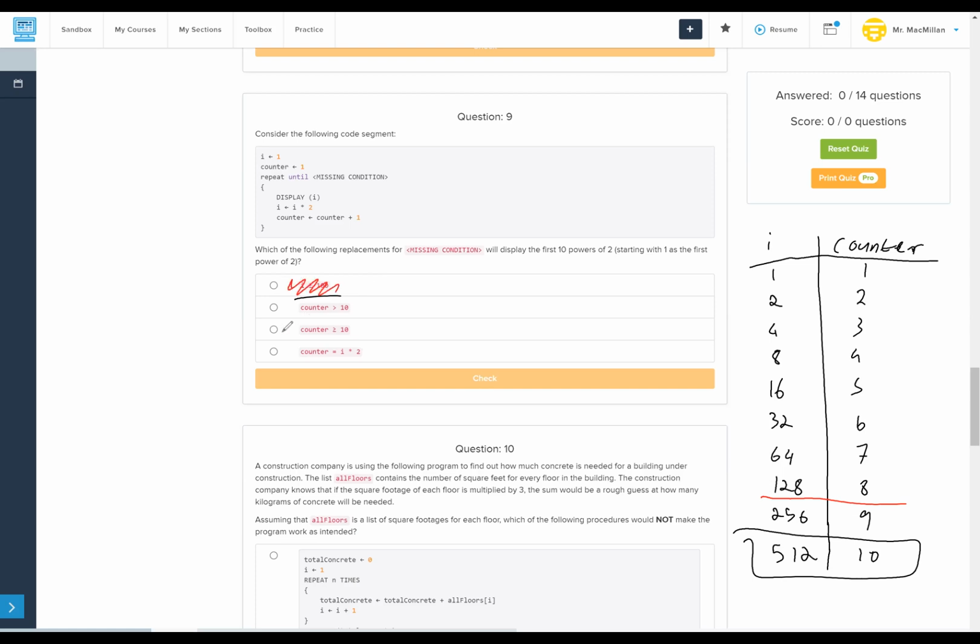Until counter is greater than 10. I think that's going to loop one extra time to 1024 when counter is 11. So we don't want that. Until counter equals I times 2, given the rate that these two variables are changing, I don't think it's ever true that counter is going to equal I times 2. So definitely not that one. So we want to loop until counter is greater than or equal to 10. As soon as we hit 10, we want to stop.